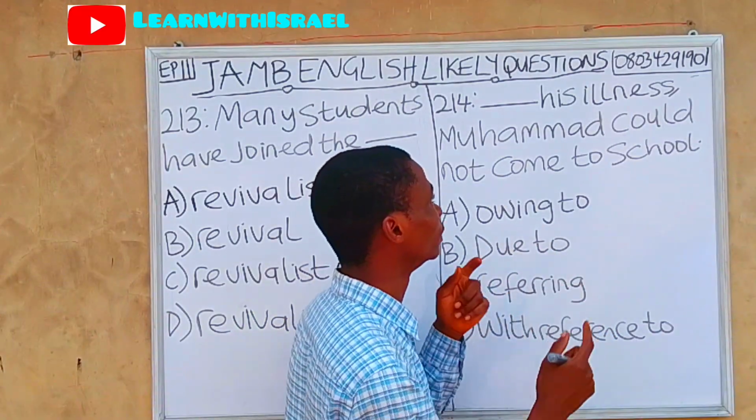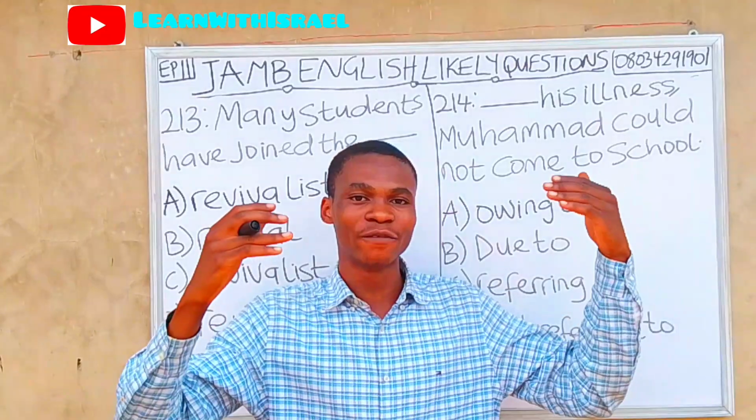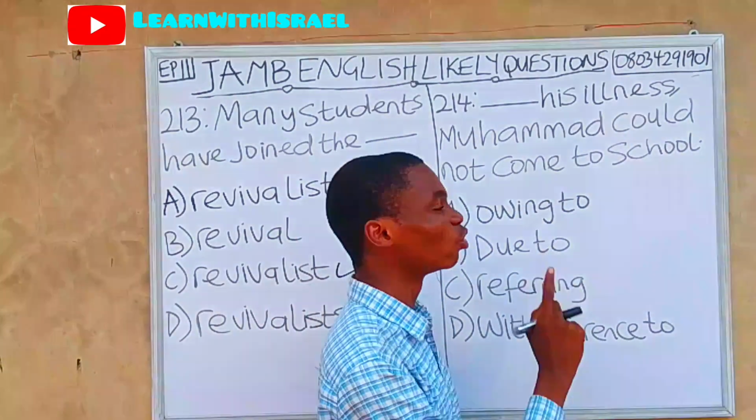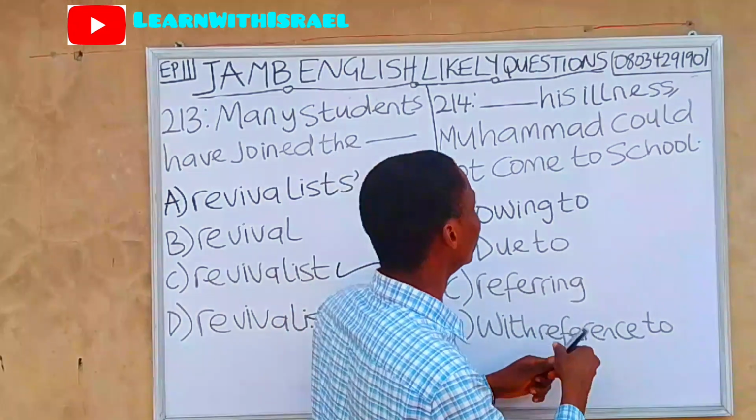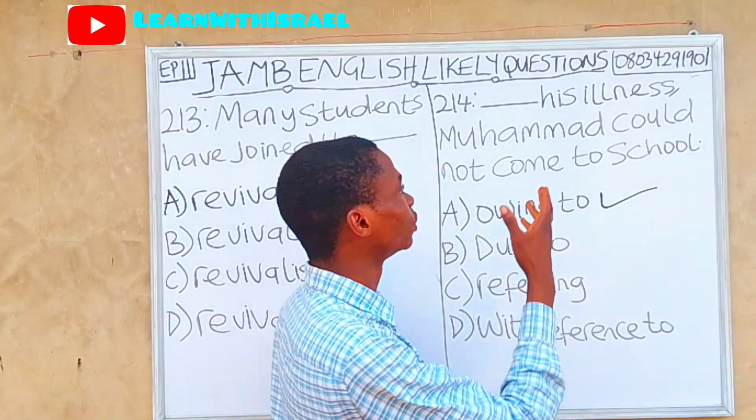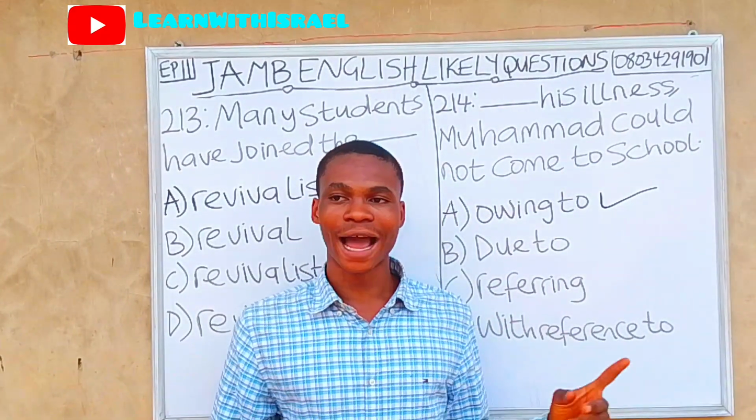Avoid using "due to his illness, he could not come to school." I've been a victim of using due to, but I am correcting you now. Due to is wrong. Owing to his illness is the correct and the formal English. Owing to his illness, Muhammad could not come to school. So guys, let's continue.